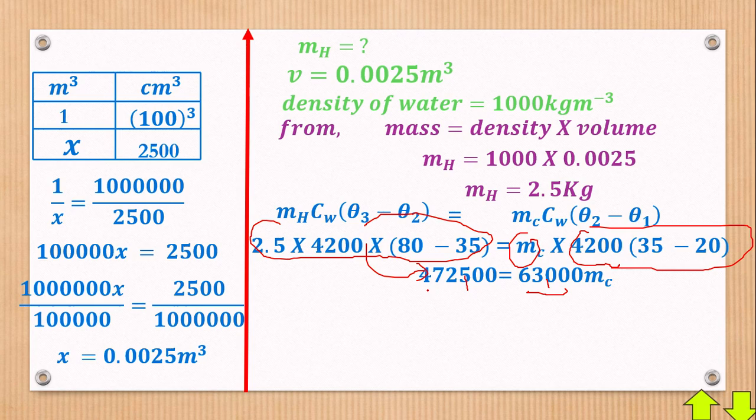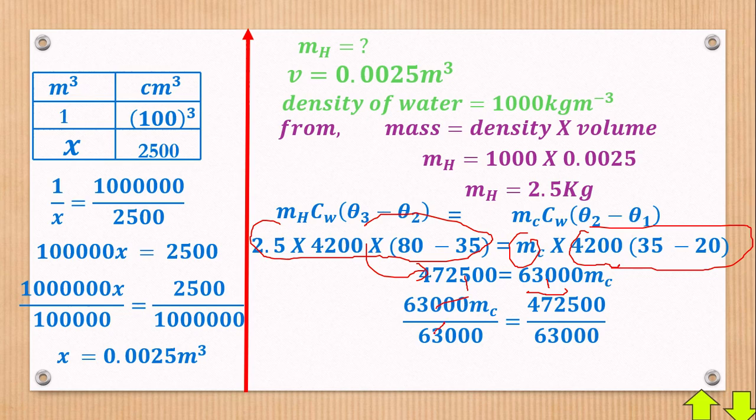We want the value of MC, so we divide both sides by 63,000. This cancels out, and the zeros cancel against the zeros. Next is dividing. So the mass MC will be equal to 7.5 kilograms. This is the mass of cold water to be added. MC means cold water, and MH means mass of hot water. So the mass of cold water to be added will be 7.5 kilograms.